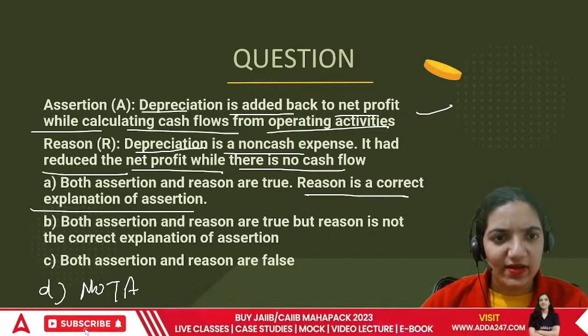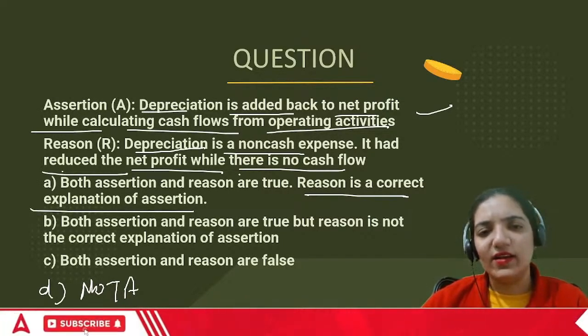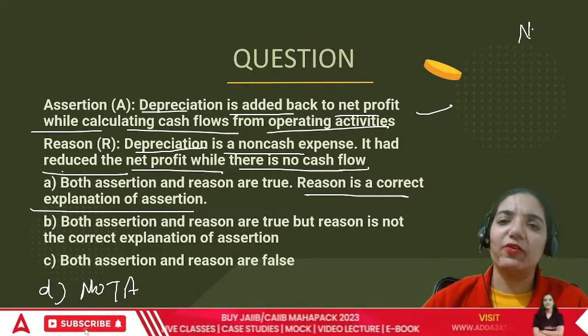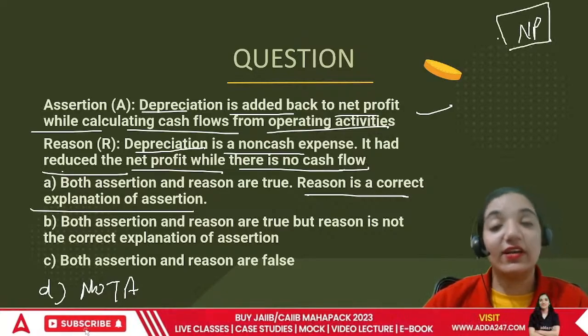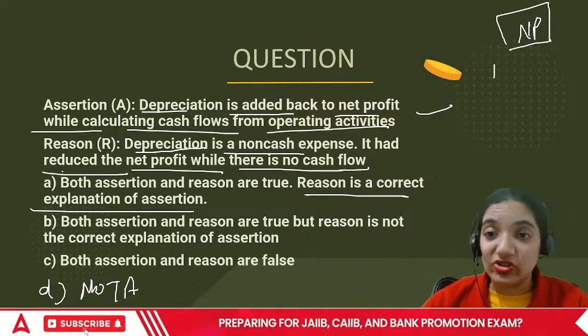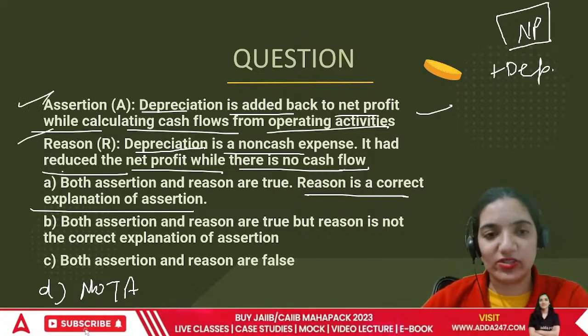C won't be correct either. That is, depreciation is a non-cash expense. It had reduced the net profit while there is no cash flow. This is also true. Whatever your net profit was, this was after depreciation. So it had reduced the value of net profit. While cash net profit is already there, na? So we add it back. So I think both of these are correct. So let me just correct the question there for you.